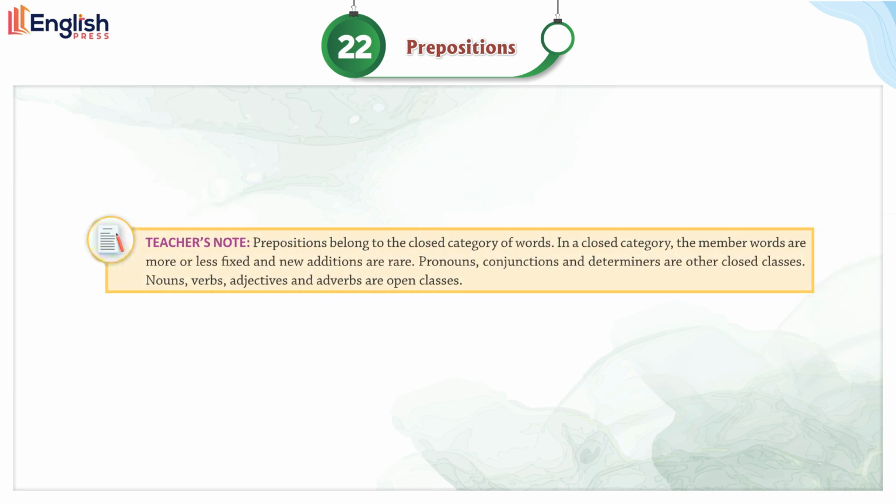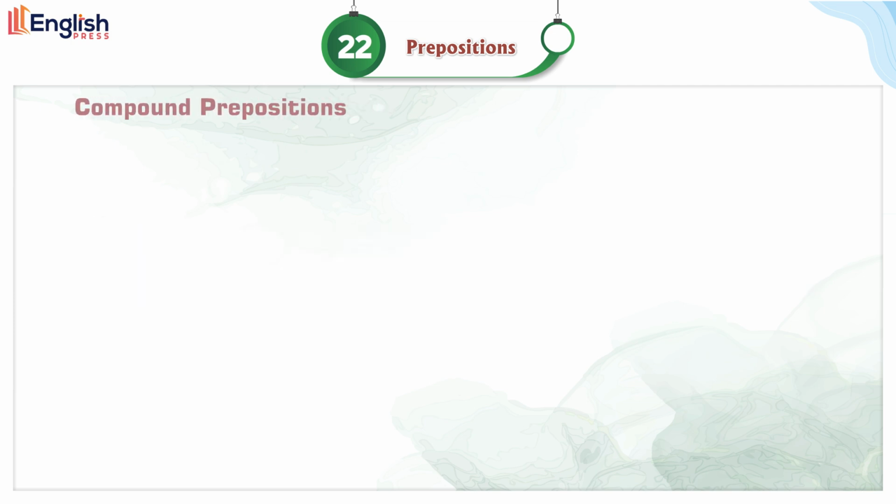Teacher's note. Prepositions belong to the closed category of words. In a closed category, the member words are more or less fixed and new additions are rare. Pronouns, conjunctions, and determiners are other closed classes. Nouns, verbs, adjectives, and adverbs are open classes.